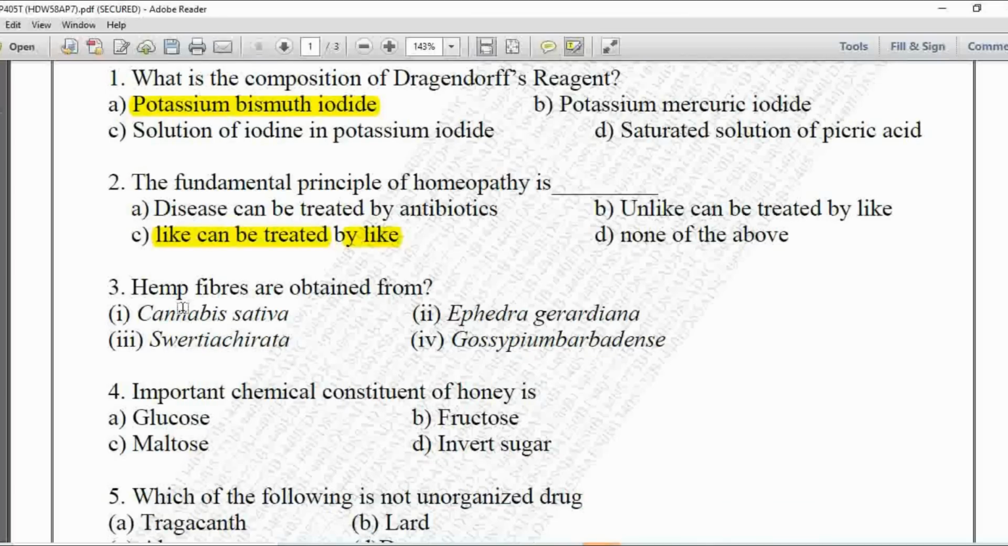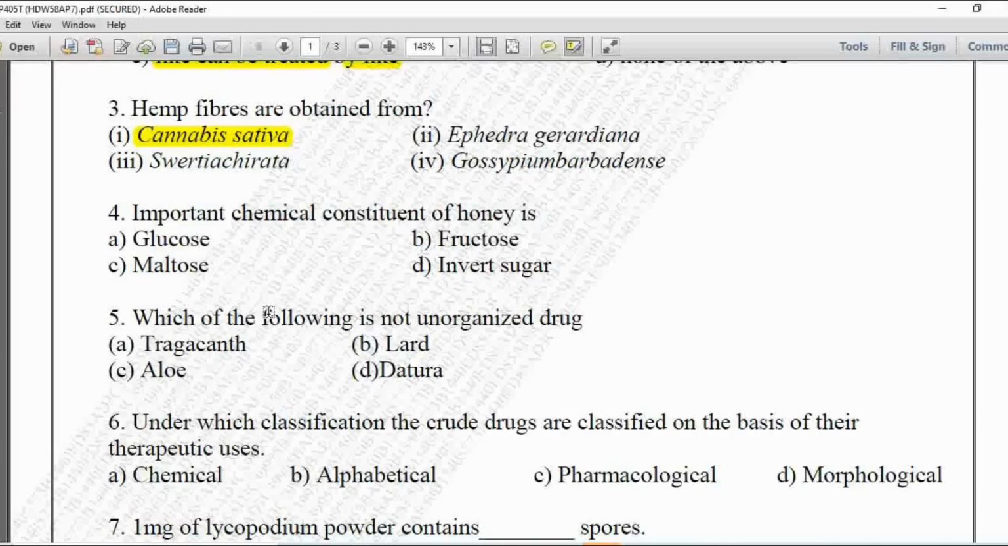Next MCQ, third, hemp fibers are obtained from, option 1 is Cannabis sativa, B is Ephedra gerardiana, option 3 is Swertia chirata, and option 4 is Gossypium barbadense. Here the hemp fibers are obtained from Cannabis sativa, so option number 1 is correct.